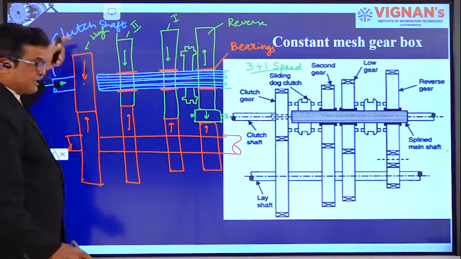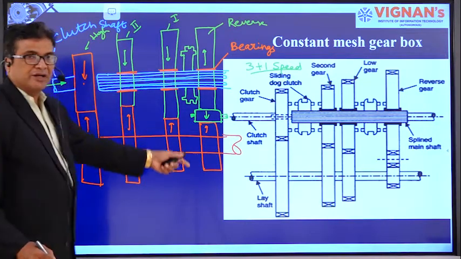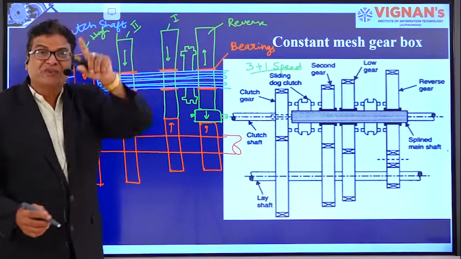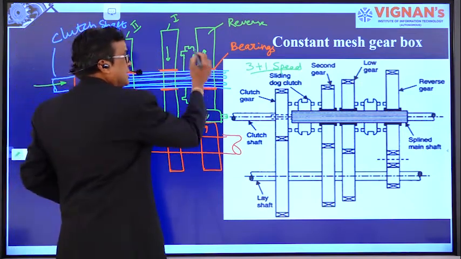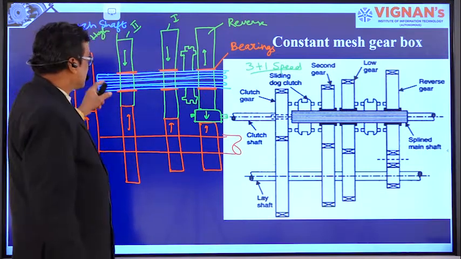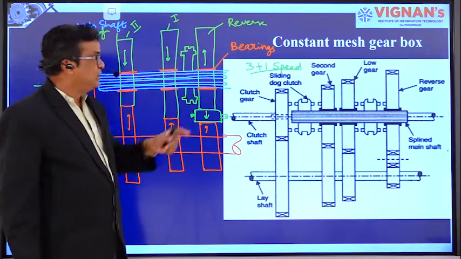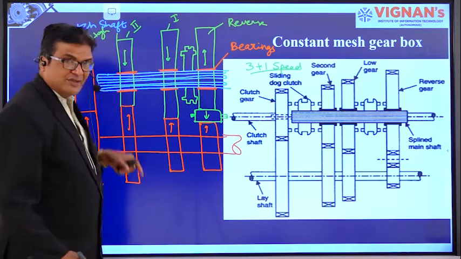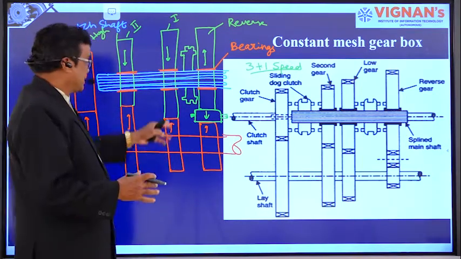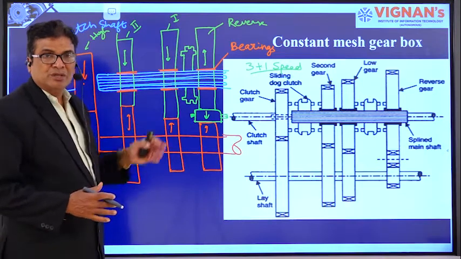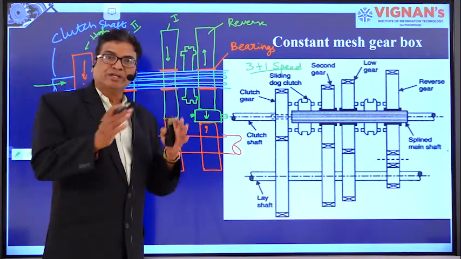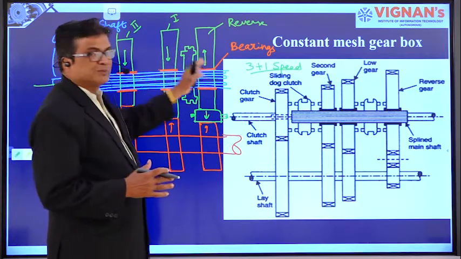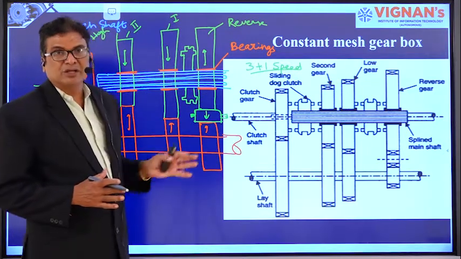The clutch gear rotates in the clockwise direction, all these rotate in the anti-clockwise direction, and these rotate in the clockwise direction, but freely because there are bearings. That means the main shaft will not rotate, only the gear wheels rotate, right? And the rotation of the gear wheels is different with the gear ratio. As I told you, N1 by N2 is equal to D2 by D1. With that principle, the gears will rotate at different speeds.